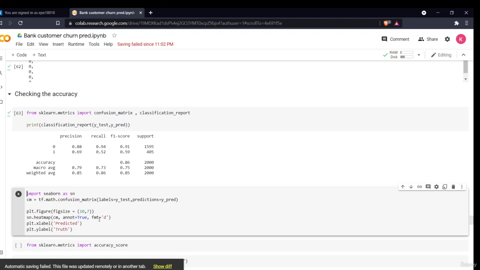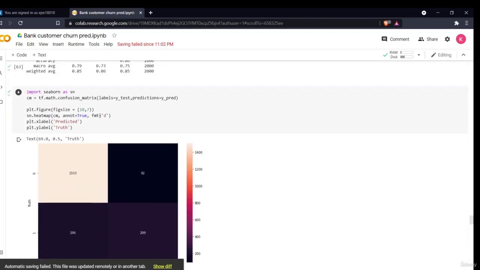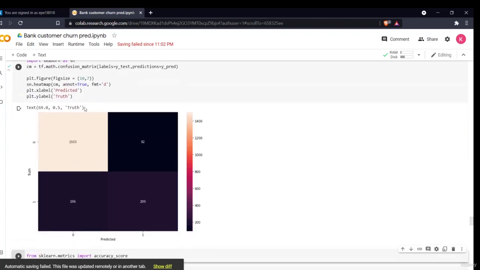Then I'll import and plot a confusion matrix. This is the simple command: cm equals tf.math.confusion_matrix, with labels from my y_test and predictions from my y_pred. These are some visualization settings: the figure size, and annot basically maps the text onto your confusion matrix. As you can see, these are my true positives and true negatives, and this is my false positives and false negatives.